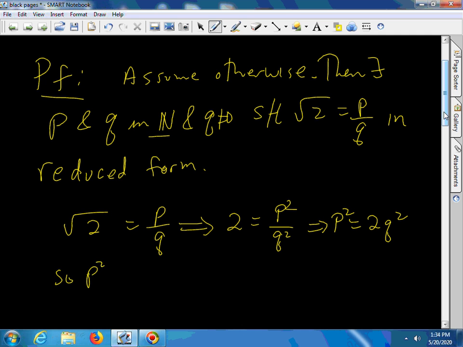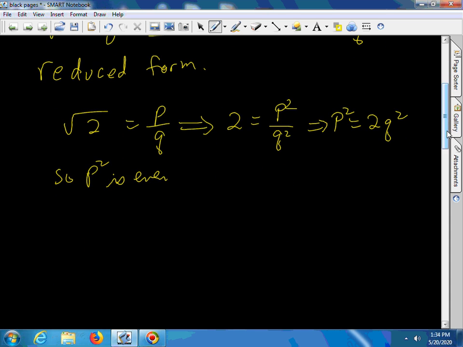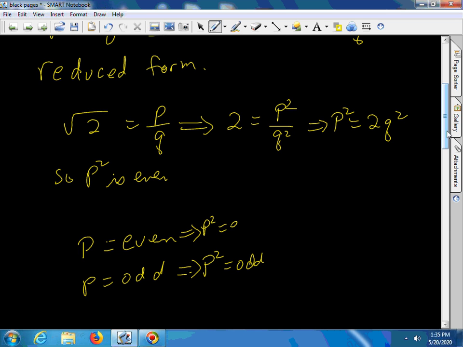So p squared is even. Now, just for the record, p can be even or p can be odd. If you square an odd number, you get an odd number. If you square an even number, you get an even. So if p squared is even, then it has to be that p is even.